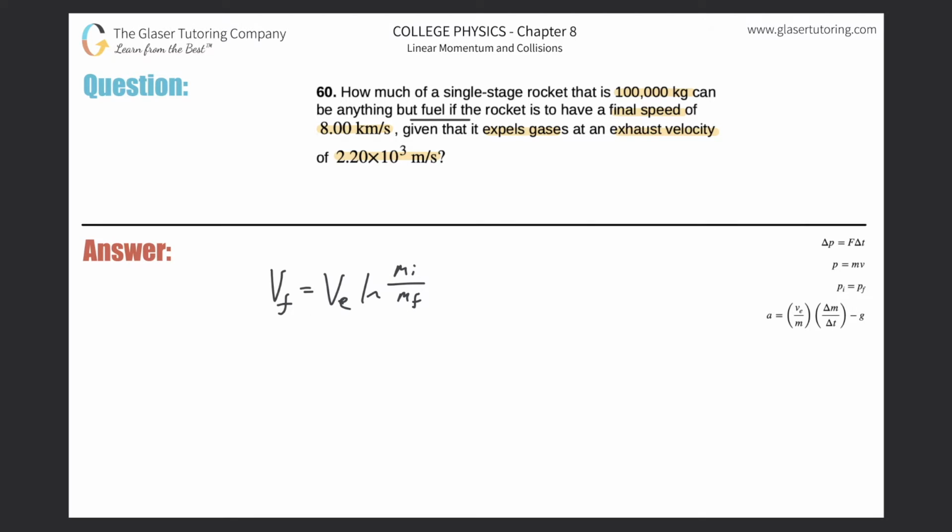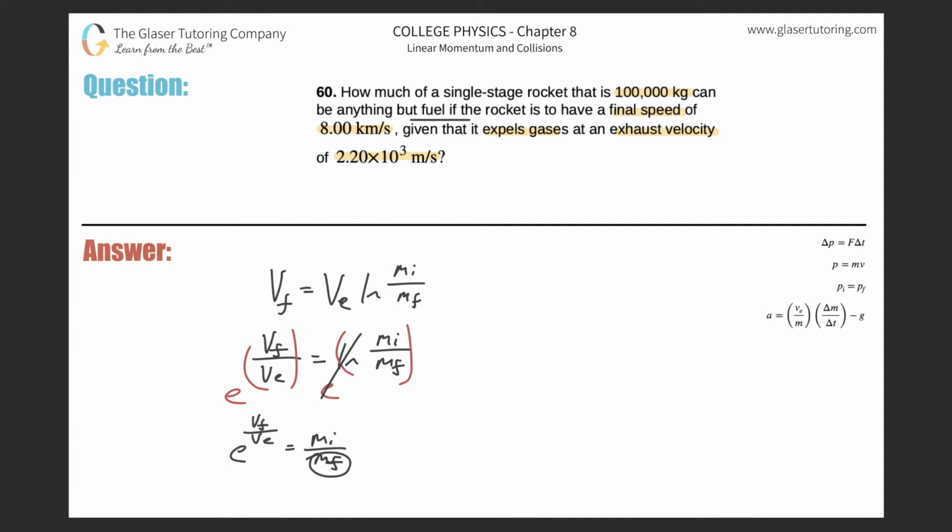Dividing out v sub e from both sides, v sub f divided by v sub e will equal the natural log of the initial mass divided by the final mass. Getting rid of the natural log, you have to raise both sides up to the e. The e and the natural log cancel, so now e raised to the vf over ve is going to equal mi over mf. And now we just have to solve for the final mass here.